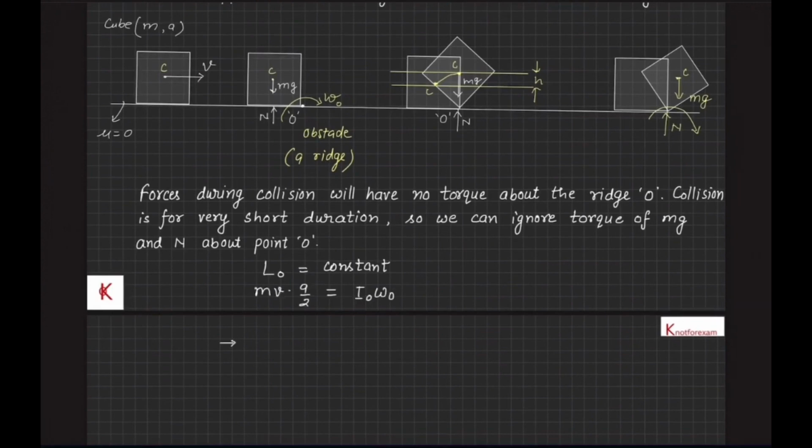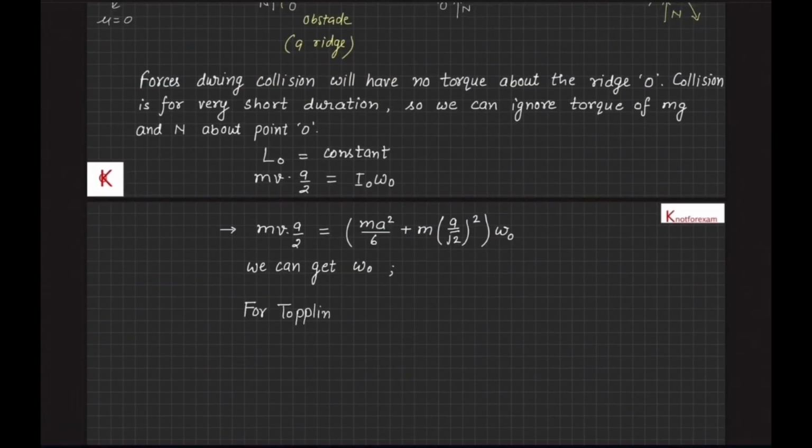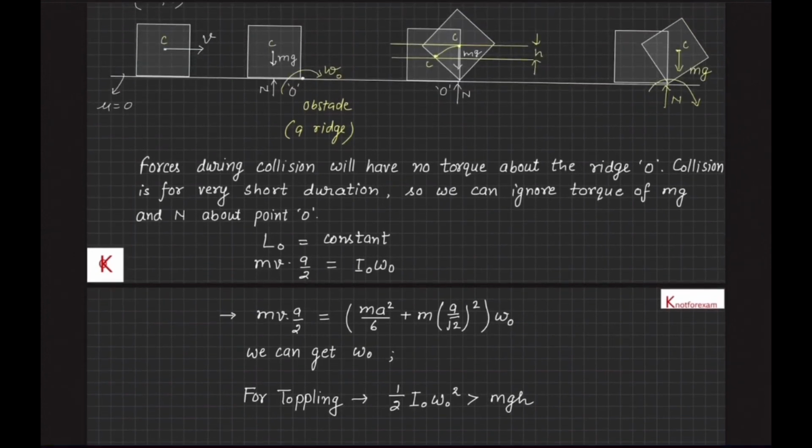So, the initial angular momentum about point O, that is mv into a by 2, is equal to the final angular momentum I_0 omega_0, that is (ma square by 6 plus m (a by root 2) whole square) into omega_0. From here, we can get the angular velocity omega_0 just after collision. And for the cube to topple about the edge, the rotational kinetic energy just after collision should be greater than the maximum potential energy mgh during toppling.